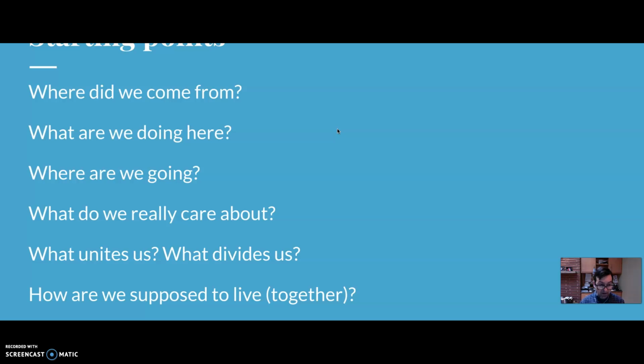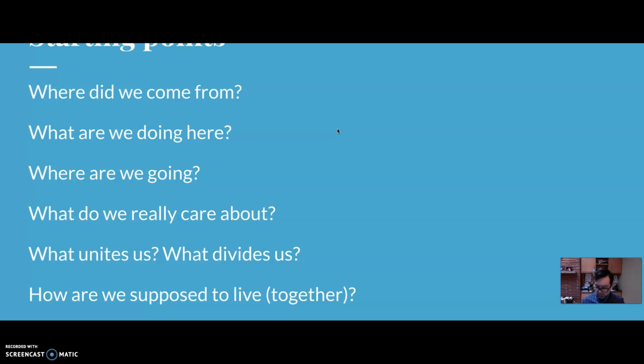What unites and divides this country? In the Constitution, we have a reference. It opens with "we the people." Who is the we? How do we identify the we? Right? Is there one America? Are there many Americas? Is there a sense of oneness within the diversity of cultures? And how is that related to the stories that we tell about our origins, our past?